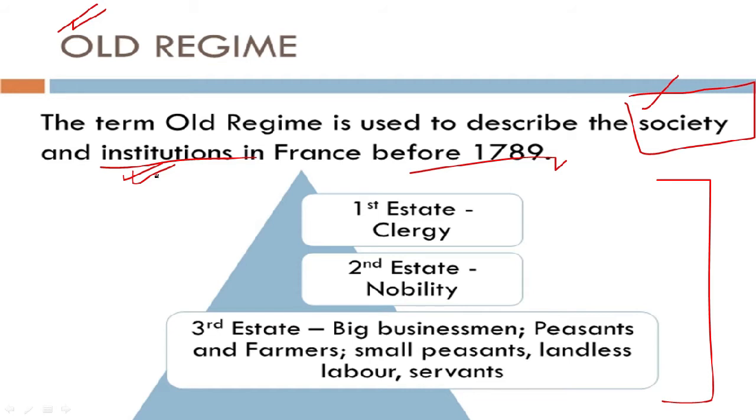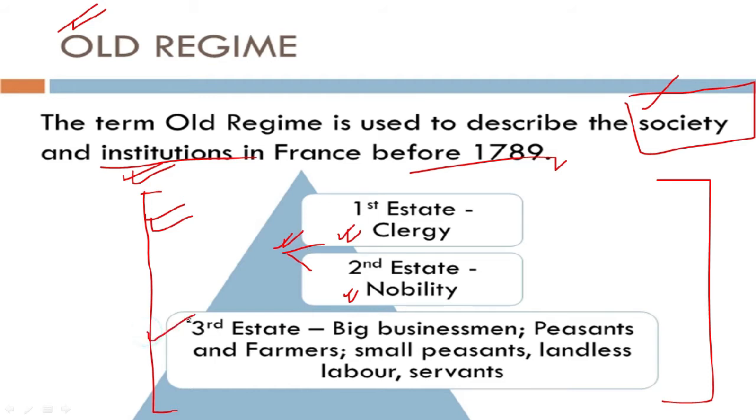So as we know, the society here is clearly divided into 3 different stages. So basically clergy and nobility were 2 states who were very powerful in the French society. They were very close to the king. That's why they wielded a lot of power in the French society.